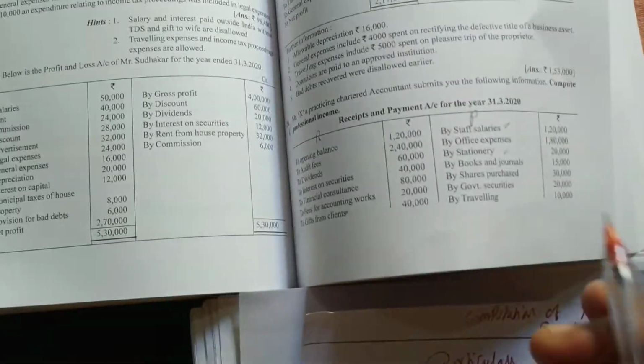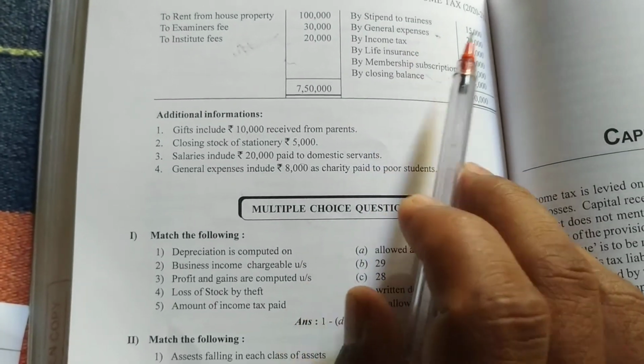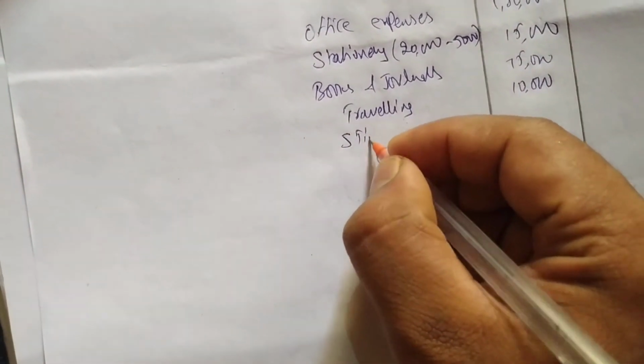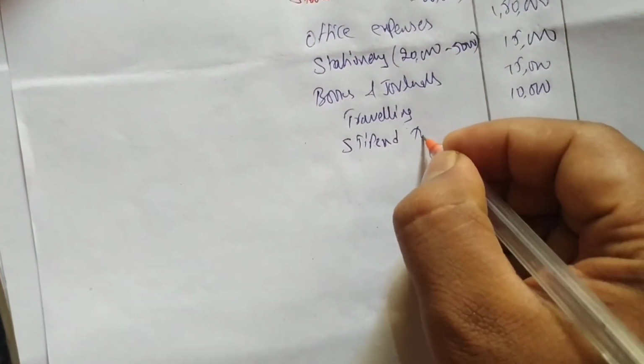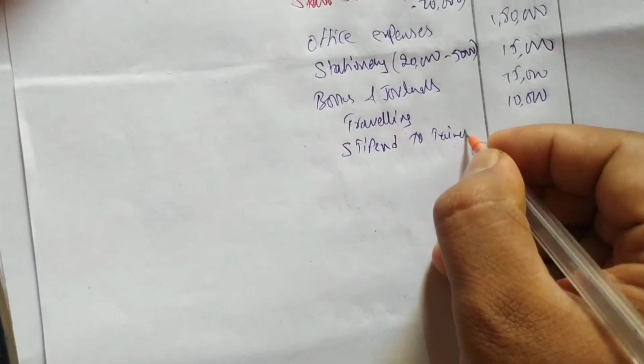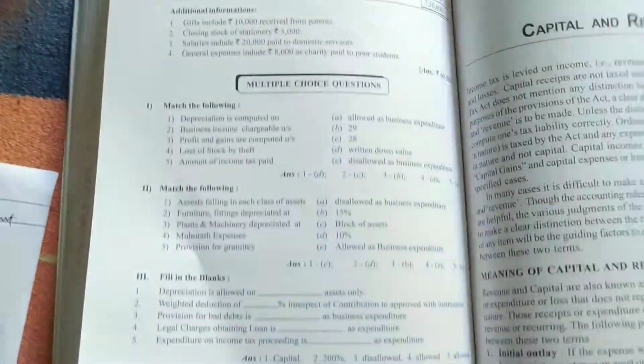Traveling, done. Next, stipend to trainees. How much stipend is he giving? 15,000.